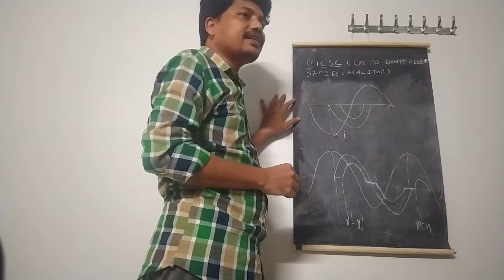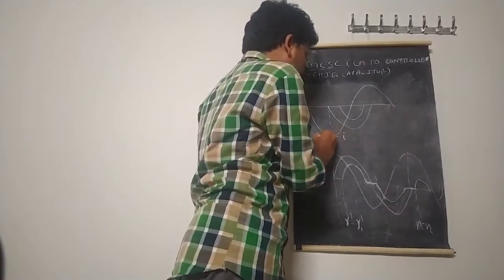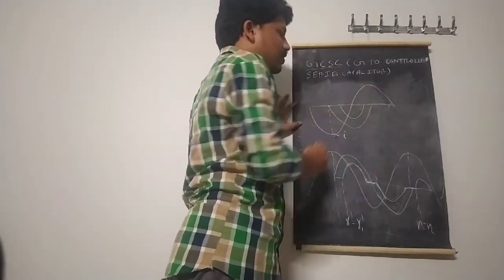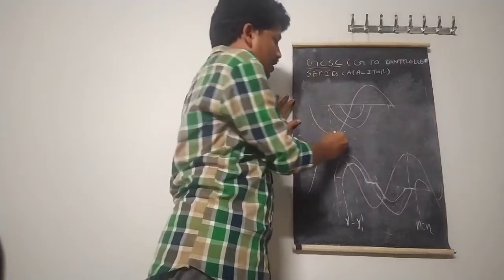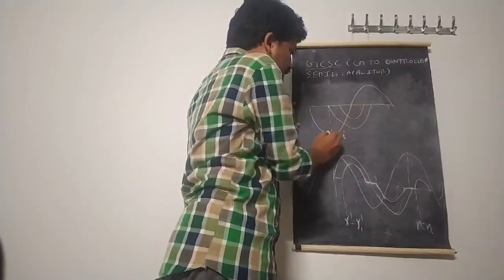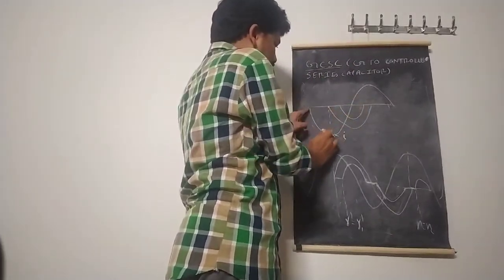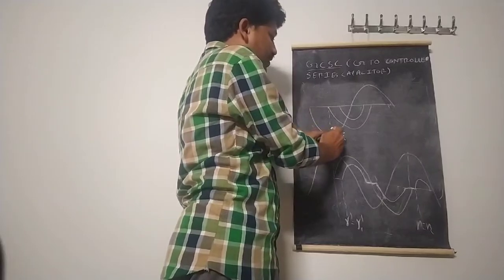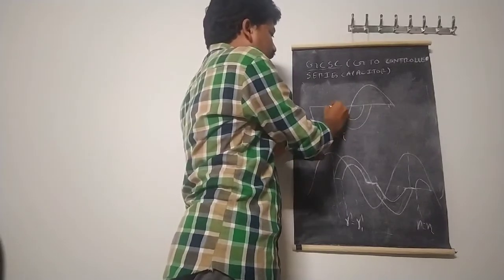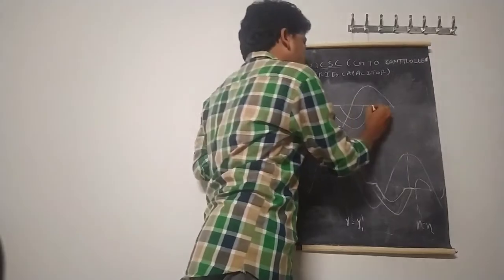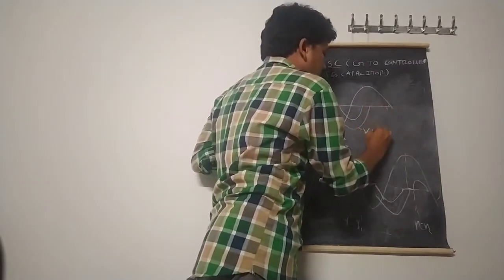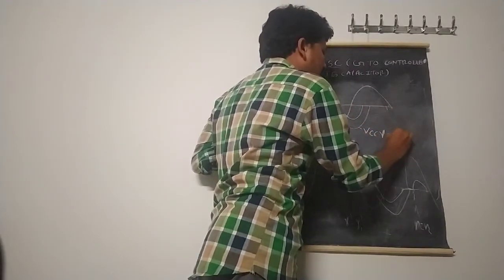Whenever the line current reaches the peak value, the positive peak during the positive half cycle, and here during the negative half cycle, out of this 180 degrees, this is the negative peak value. When the current reaches the negative peak value, the voltage across the capacitor is this one. This is VC, the voltage across the capacitor, when gamma is equal to 0.